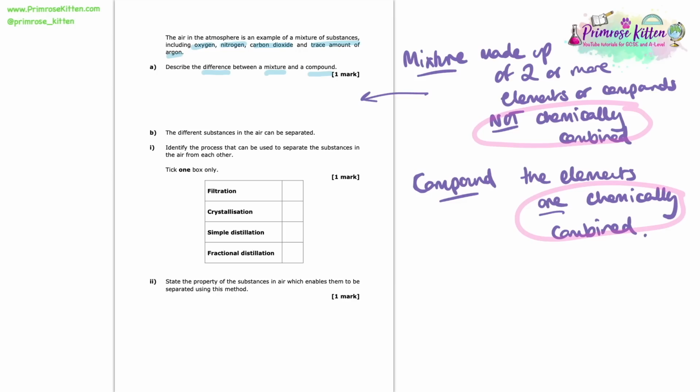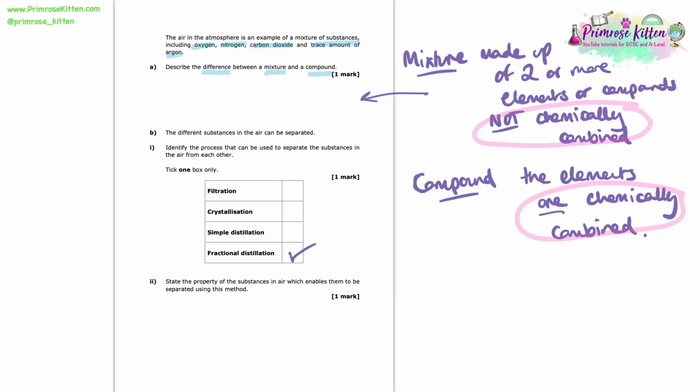Now we've got several substances here, haven't we? We've got oxygen, nitrogen, carbon dioxide, and other substances too. So we've got to do it lots of different times, in lots of different fractions. So our answer here is fractional distillation, whereby we're going to separate all these different substances from each other by using their boiling point.